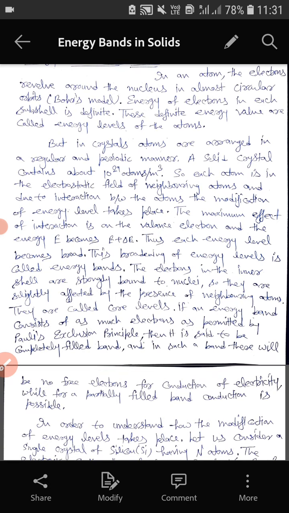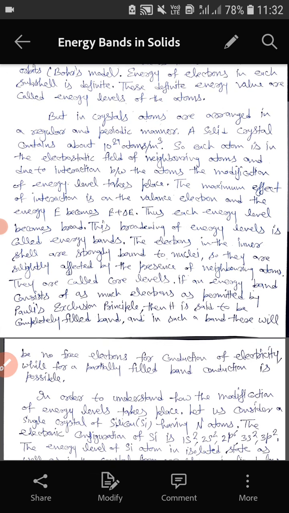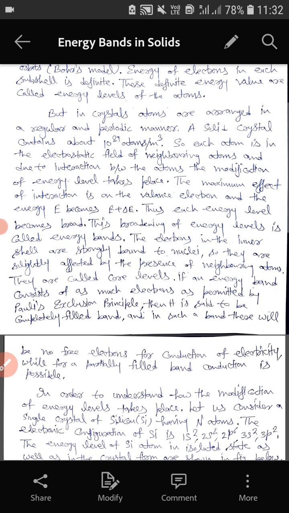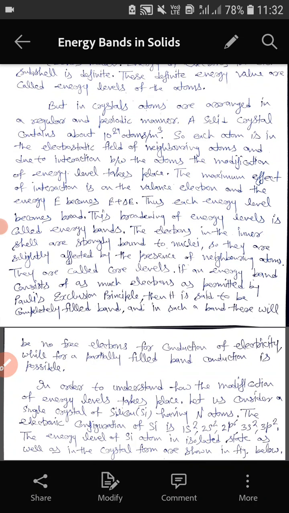So the energy level of the outermost orbit E becomes E plus delta E. That means each energy level becomes broad. Now the energy of that outermost orbit will not be E but E plus delta E. This broadening of energy levels is called energy bands.